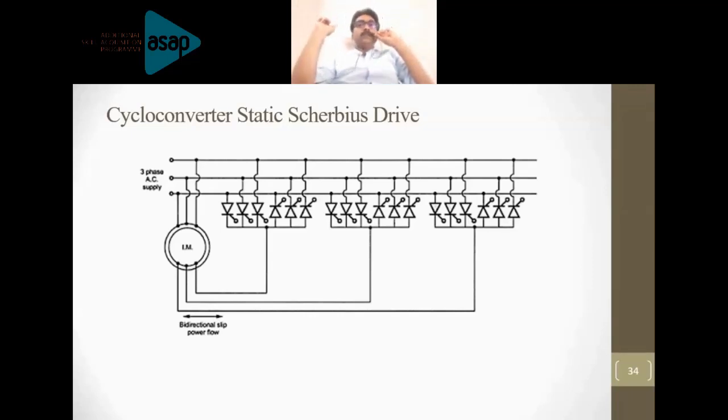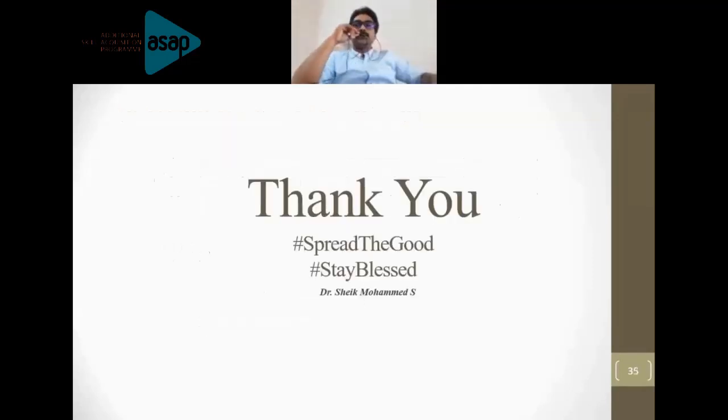This is probably the last slide, I think. In the static Scherbius drive there are two methods. One is having the controlled converter circuit for the speed control, and another one is the cycloconverter Scherbius drive. I have taken only the diagram, considering the time the presentation will take. Based on the explanations I have provided continuously about the Cramer drive and the Scherbius drive, you can easily understand the operation of the cycloconverter based static Scherbius drive.